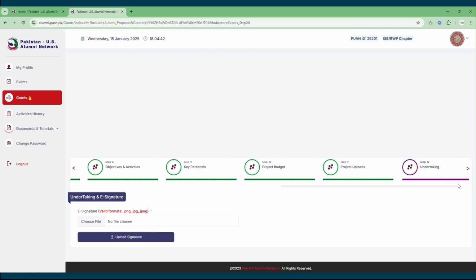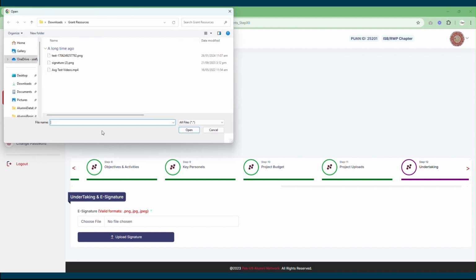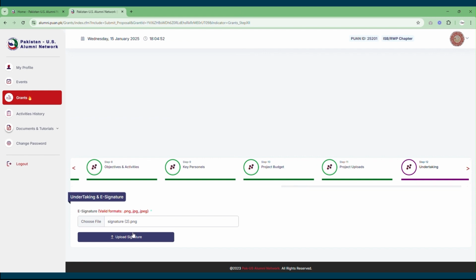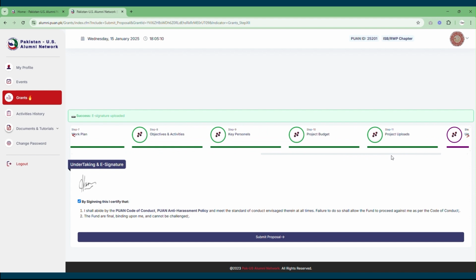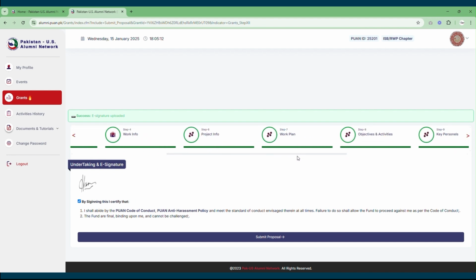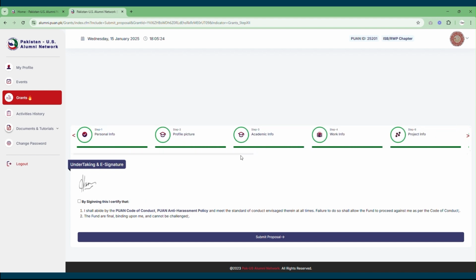Here you would need to upload your e-signatures in valid formats by clicking on the relevant field. Once done, your signatures will be uploaded into the system. Then you would need to click on the undertaking, that by making this undertaking, you will be abiding by the PUAN Code of Conduct and PUAN Anti-Harassment Policy. And then over here, you can always go back by scrolling in case you need to make any kind of changes in any relevant field. And upon clicking on the edit button, you can always make the relevant changes.